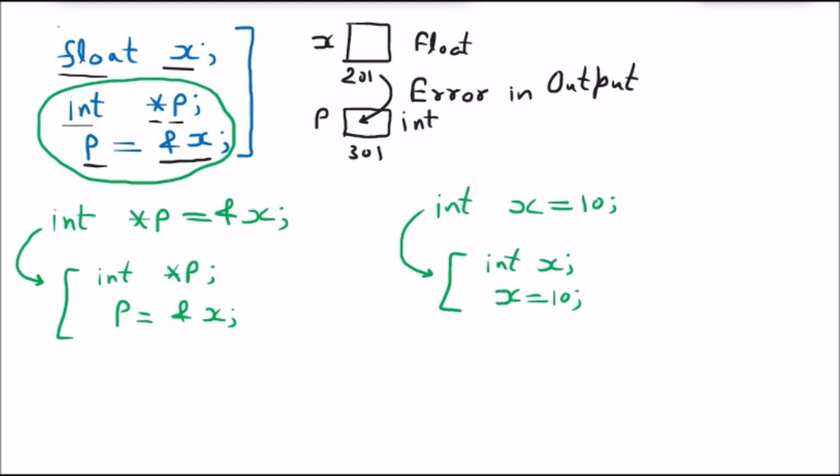There is one more possibility: I can declare a data variable. How can I declare a data variable? int x. We know that if there is no star behind it, that is a data variable. So I can declare a data variable and a pointer variable, let us suppose *p, and initialize the address in a single line, in one step.